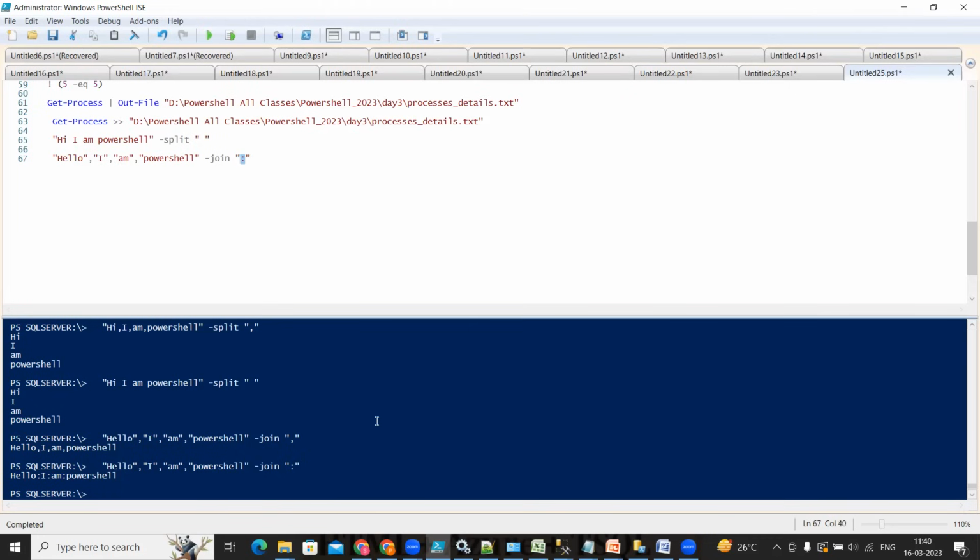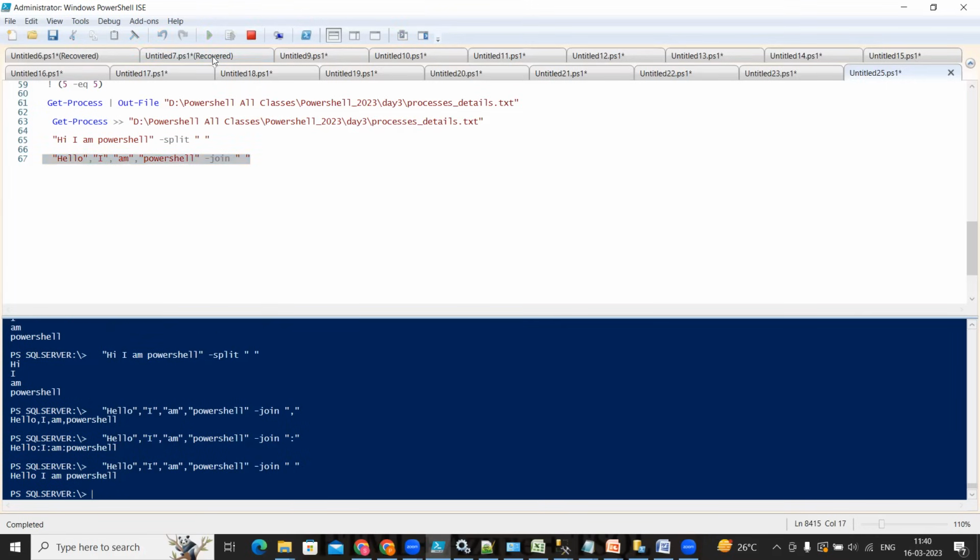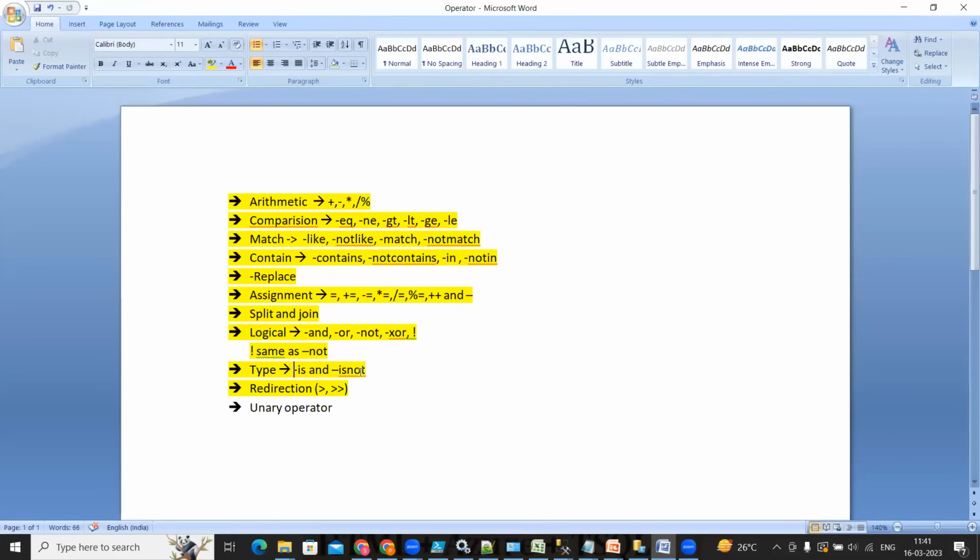Or otherwise you can give the space also. This time everything is going to be added with the space, right? So I hope you understood the split operation, how we can use the join and split operations. There is one more operator, which I forgot. Two more things that I have discussed, that is called the type operator. I have written here, type operator. Yes, type operator.